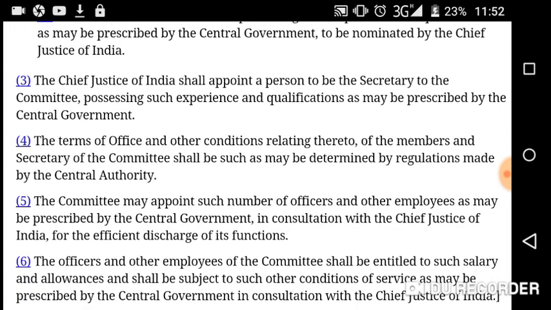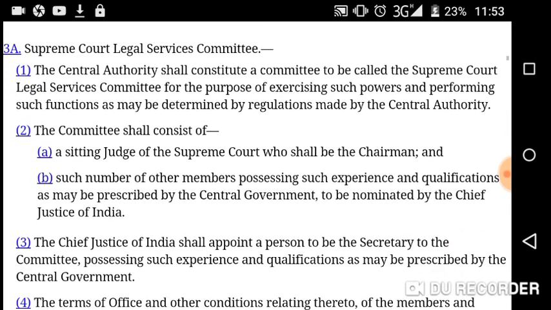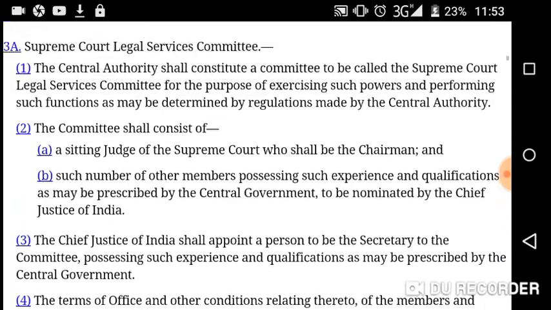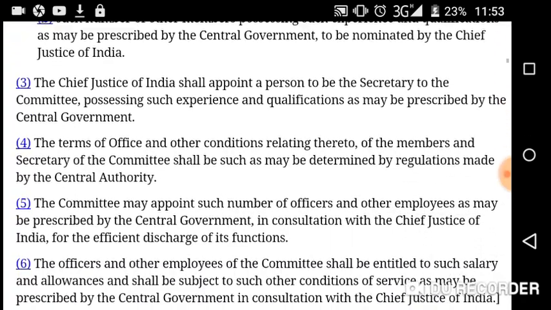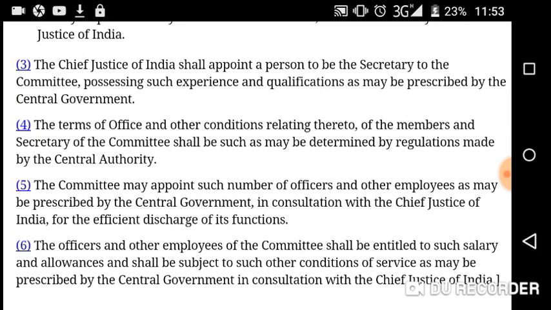Then subsection 3. The Chief Justice of India shall appoint a person to be the secretary to the committee. Okay, there shall be a committee. The committee shall be named as Supreme Court Legal Service Committee, and it shall be established or constituted by the central authority.